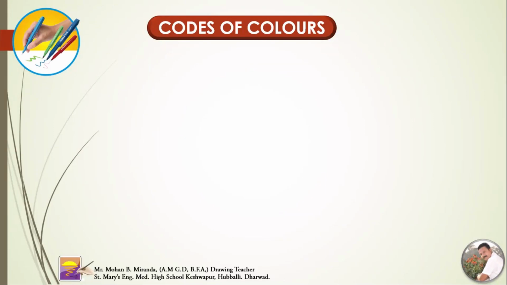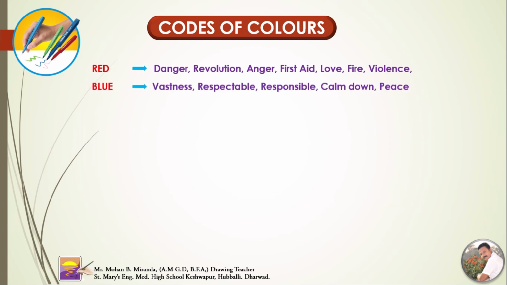Codes of colors. Red indicates danger, revolution, anger, first aid, love, fire, violence.